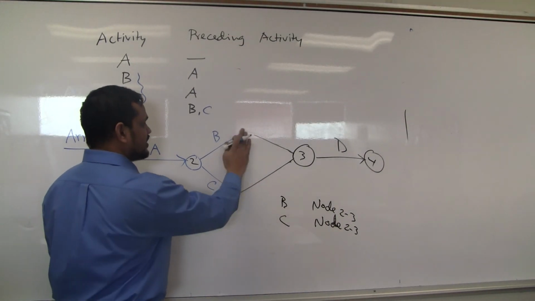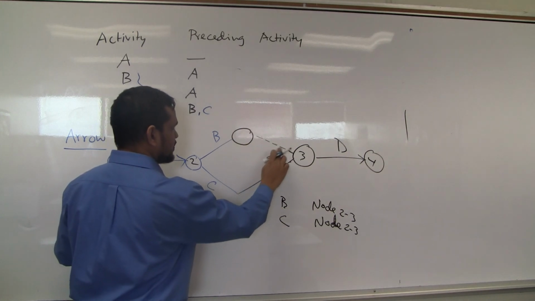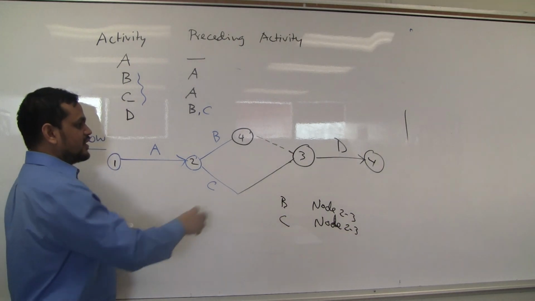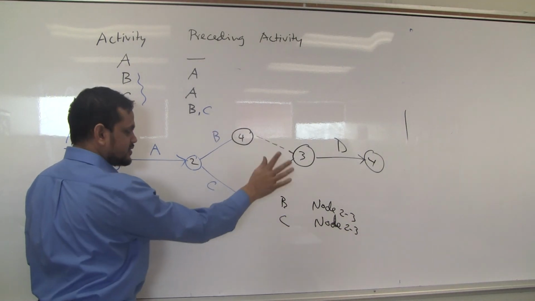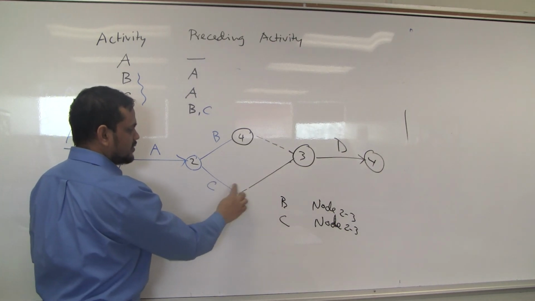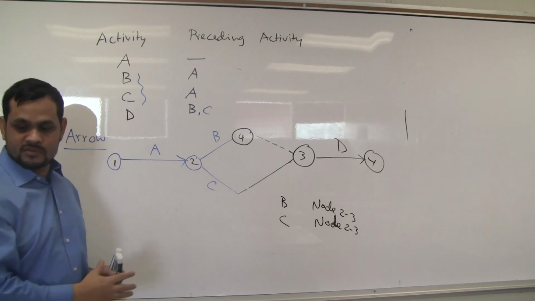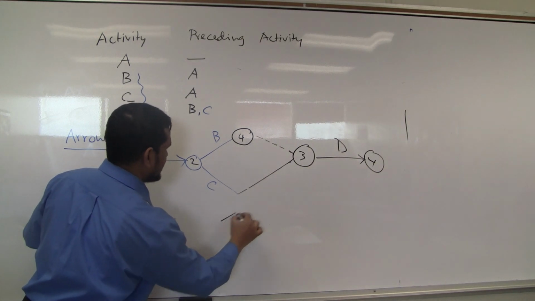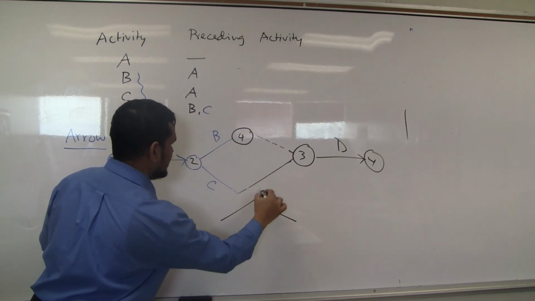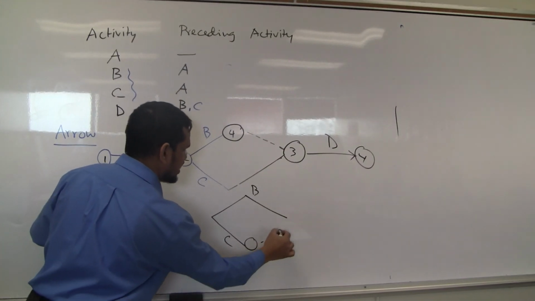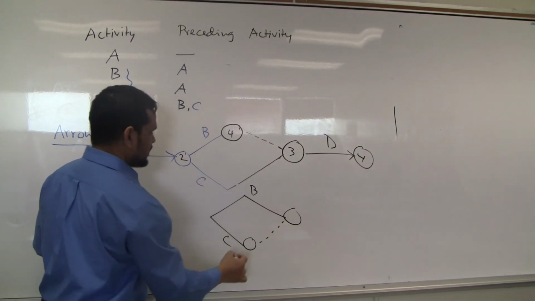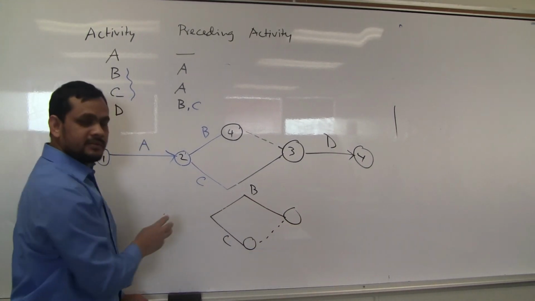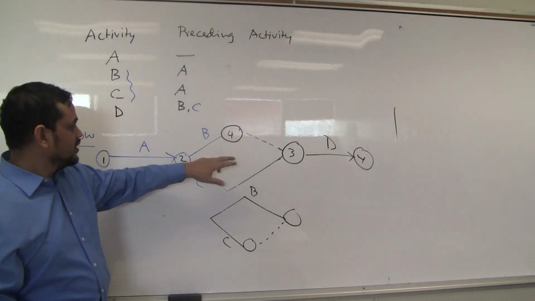So either stop B here, make it a dummy. Now it is good. Or add this dummy here, move B here, also good. Or C here, close here, dummy here. Many options. So we can do this portion. We can do this B here, C here, close here, dummy here. Okay. But I can move this dummy anywhere, either here or here or here or here. But if I do not use this dummy, two activities